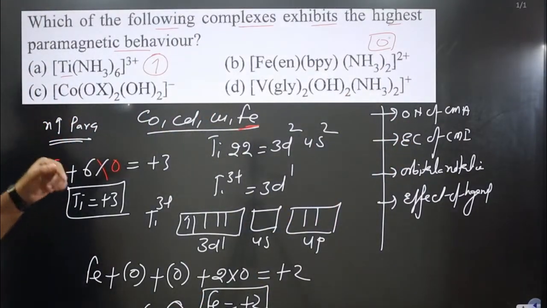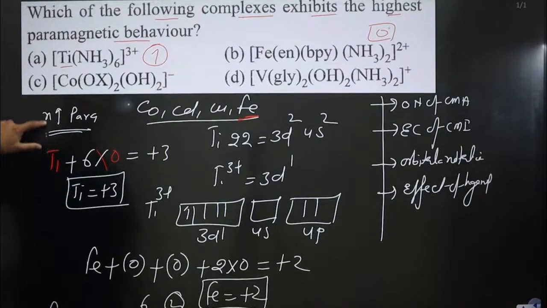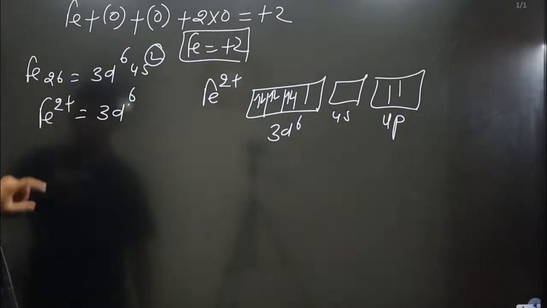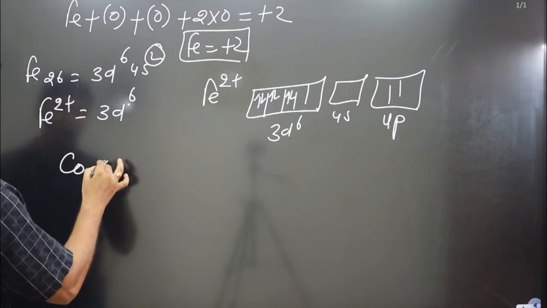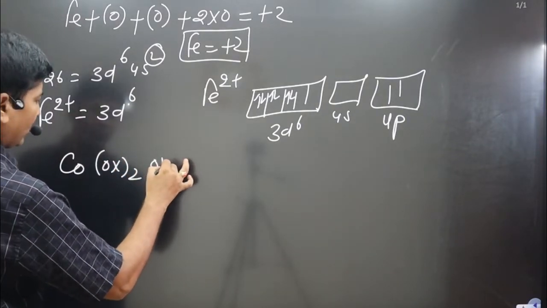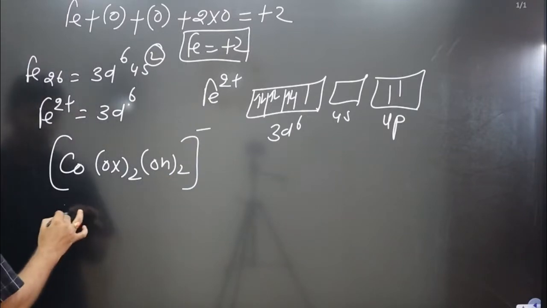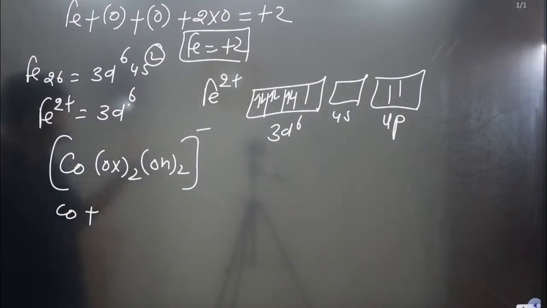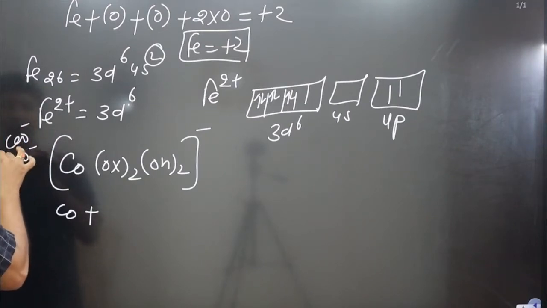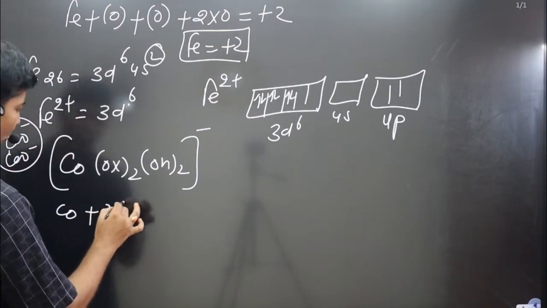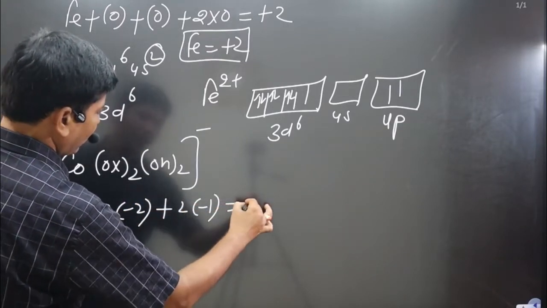Let's calculate the oxidation number. Anyway, we have an overall negative charge. We have cobalt, and OX whole twice, OH whole twice, and the overall charge is negative. Cobalt plus OX. Each oxalate ion carries a -2 charge. It is a didentate negative ligand, it has a -2 charge. 2 multiplied by -2 is there, and plus 2 bracket -1 is there, and the overall charge is what?